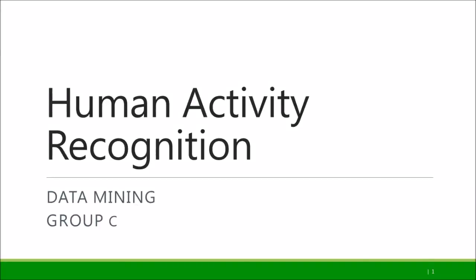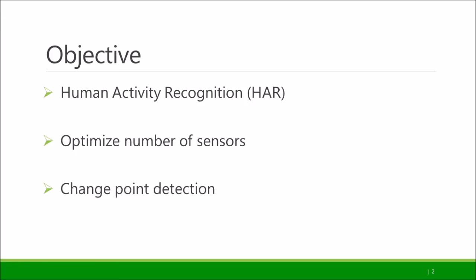In our project, we worked on improving the human activity recognition process that uses wearable sensors. This task is extremely challenging owing to the complexity and diversity of human activities. Our objective includes creating a generalized classifier to predict user activity, identifying the best sensor location and optimizing the number of sensors required, and detecting change points of user physical activity.